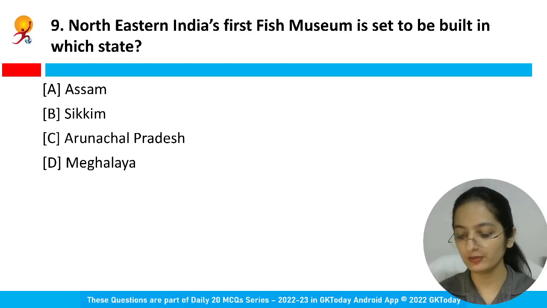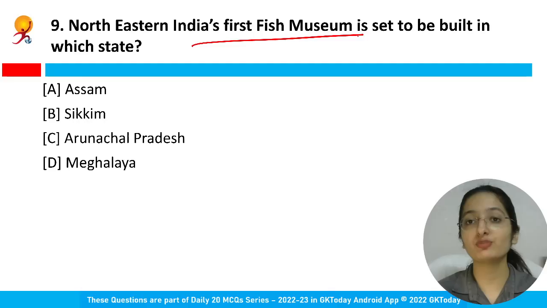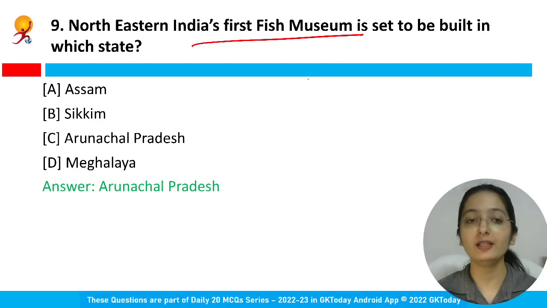Moving on to the next question. Please read this question and let me know the right answer. Northeastern India's first fish museum is said to be built in which state? So Northeastern India's first fish museum is said to be built in Arunachal Pradesh. Option C is the correct answer.